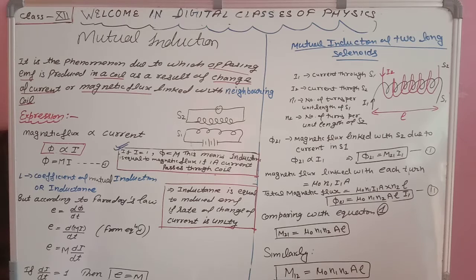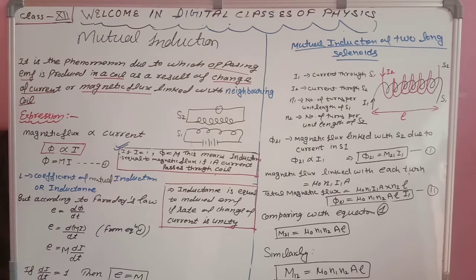I'm just revising once again that magnetic flux is directly proportional to current. Whenever the proportionality sign is removed, one constant will come, that is capital M. Capital M is called the coefficient of mutual induction, or simply we can call it inductance.